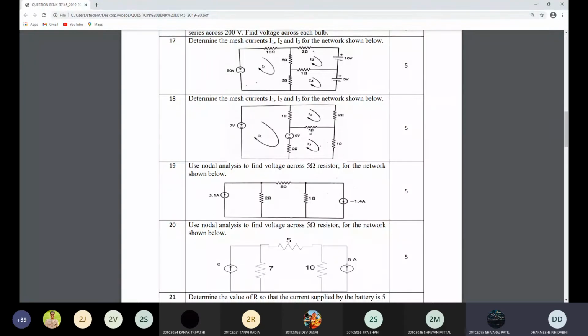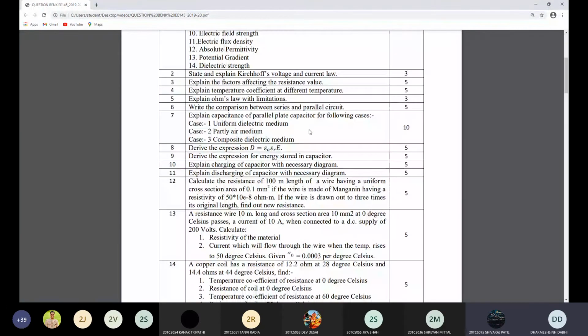Sir, in question number 7, what exactly do we have to write? Do we have to derive them? No. See, explain the capacitance of a parallel plate capacitor. What is the equation for a uniform dielectric medium? What is the value of capacitance when there are two different types of medium, one is air and another is a dielectric medium? Then case 3 is a composite dielectric medium.